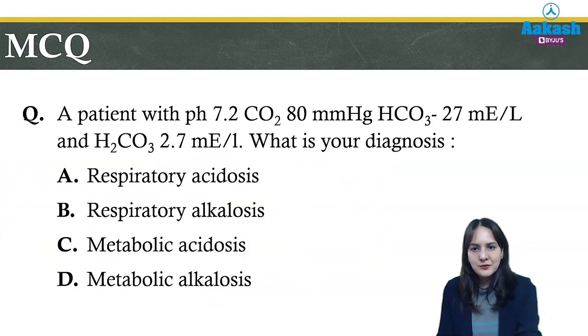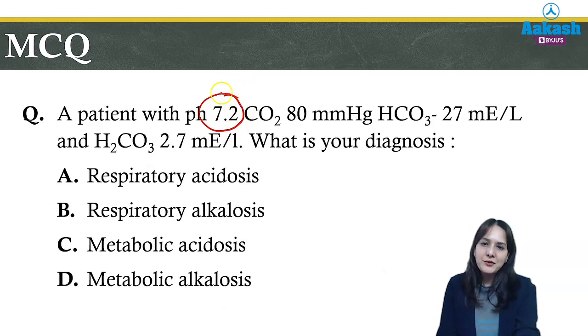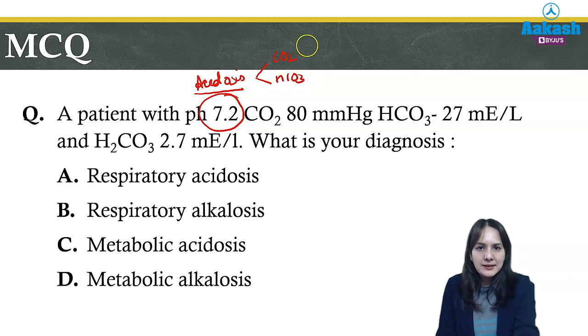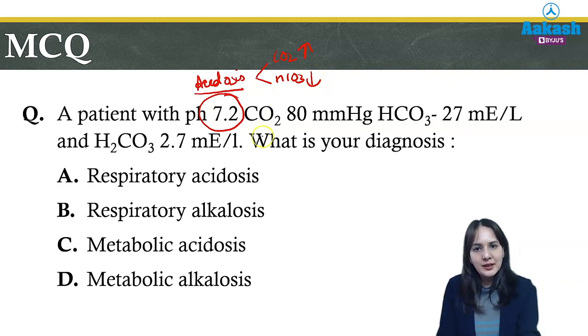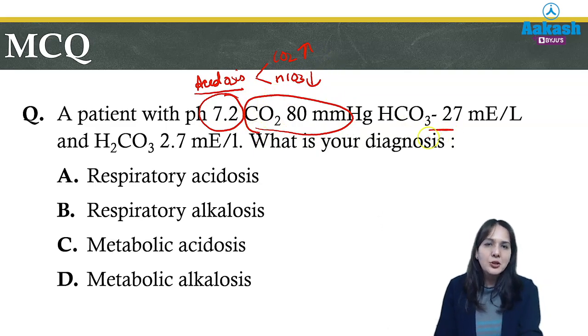So in this question we are given pH 7.2. Now we know the normal value is 7.35, so it is a case of acidosis. But which acidosis? For that we will see whether carbon dioxide or bicarbonate is changing: carbon dioxide is increasing or bicarbonate is decreasing, because a decrease in bicarbonate will only cause acidosis. Now here carbon dioxide is 80, which is more than the normal value, and bicarbonate is 27, which is also more than the normal values of 22 to 26. But in acidosis, bicarbonate should be reduced.